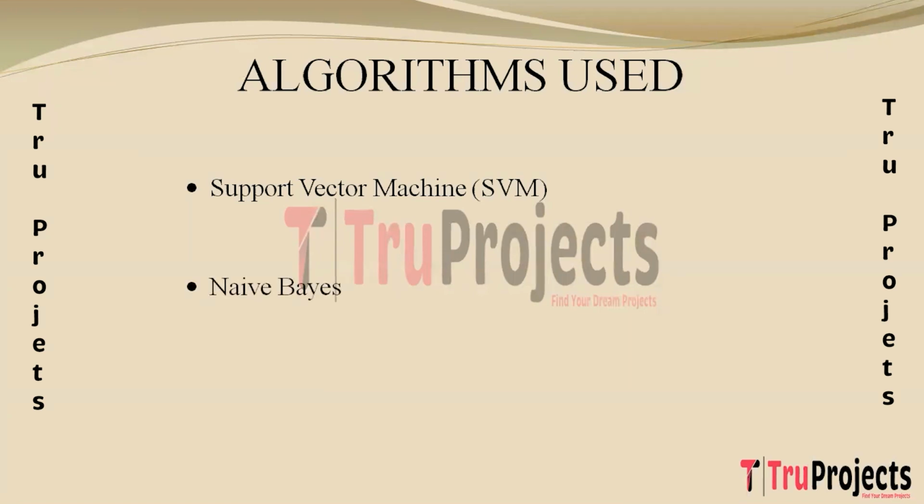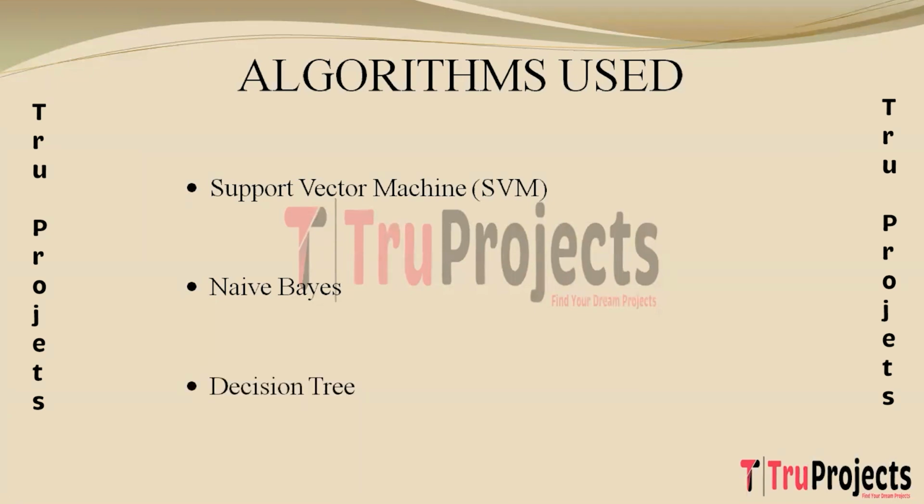The second algorithm built is naive Bayes. Naive Bayes is a probabilistic algorithm based on Bayes' theorem. It treats each feature independently, assuming that the presence of a particular feature is unrelated to the presence of other features. In this project, naive Bayes is employed to calculate the probability of a news article belonging to the threat or no threat category, given its features. Despite its simplistic assumptions, naive Bayes often performs well and is computationally efficient.